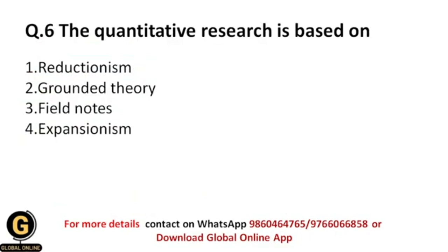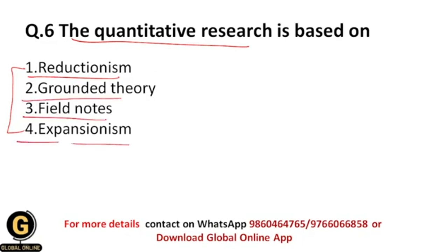Okay. Next: quantitative research is based on. So from these options, which is the option on which quantitative research is based? Whether it is reductionism, grounded theory, field notes, or expansionism. So students, what is reductionism? We will see that first of all.